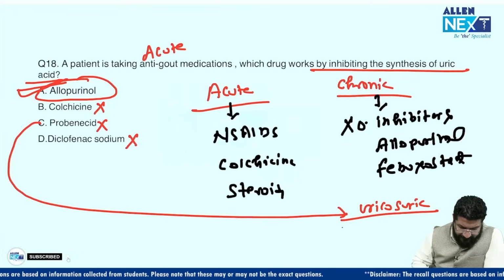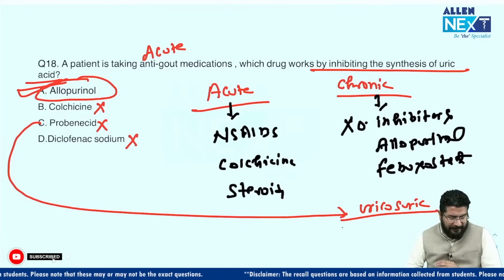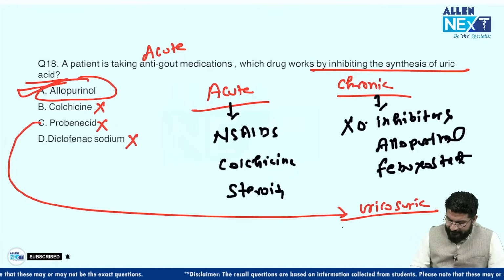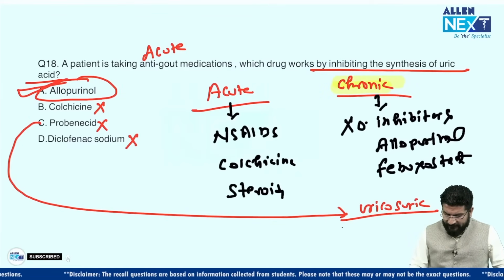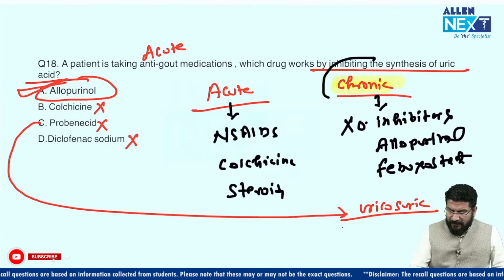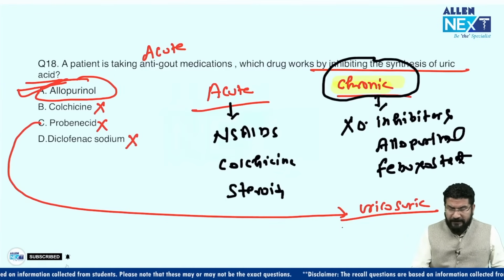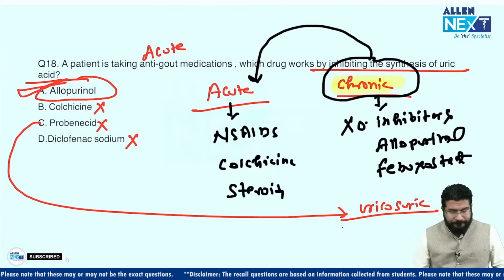Now many of you are thinking, if acute gout is given, then why is the answer allopurinol? The reason is, suppose a person with chronic gout is stable, taking his medication and not having any symptoms, but suddenly he takes alcohol. So this chronic gout patient can come to you with an acute attack. Then you have to give allopurinol.